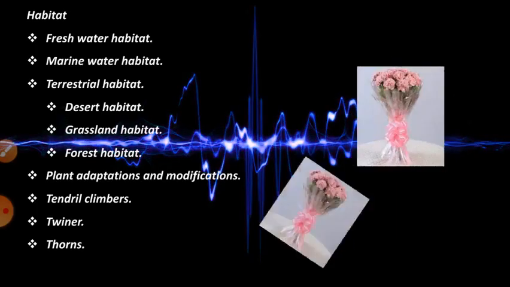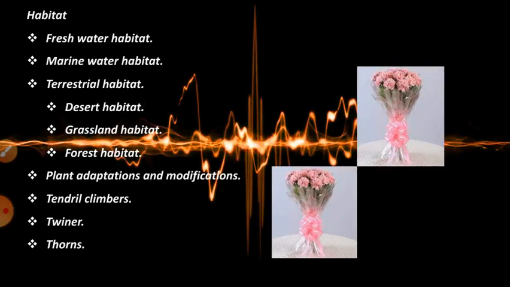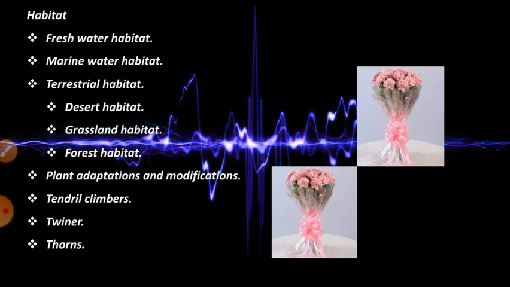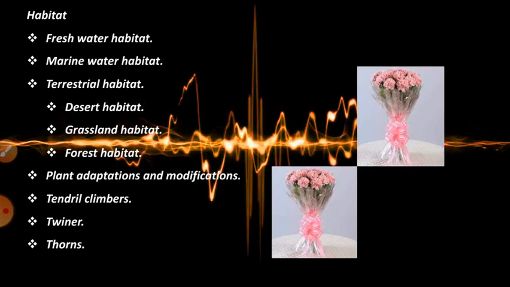So let us revise today's class. First one, habitat. Habitat means each and every living organism needs a place to live and reproduce. That place is called habitat. It is divided into aquatic habitat and terrestrial habitat. Aquatic habitat means the area that is covered by water. Terrestrial habitat is the area that is covered by land.